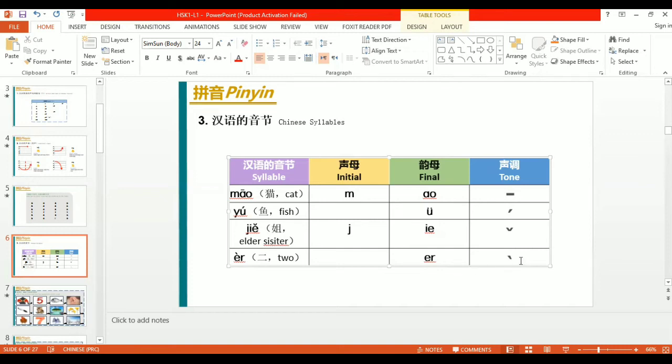So now you can see how we can read them according to the tones. This is very necessary, to read according to the tones. Okay, Mao, Yu, Jie, Er.